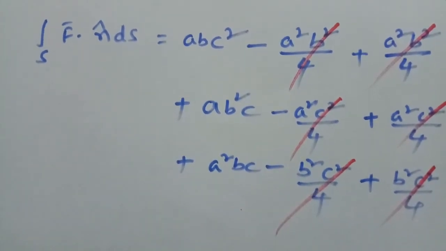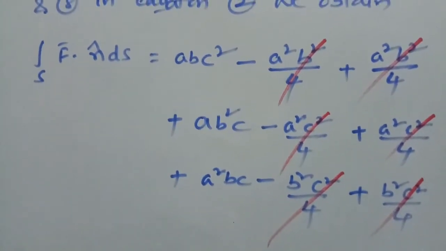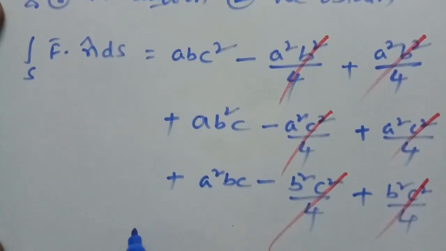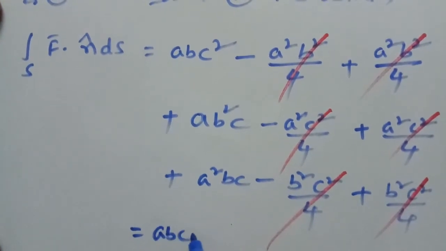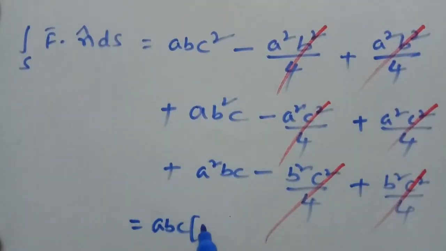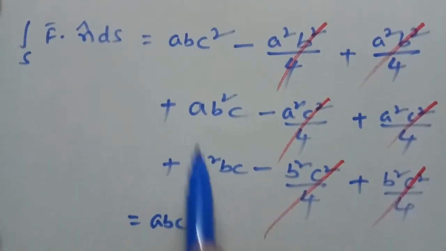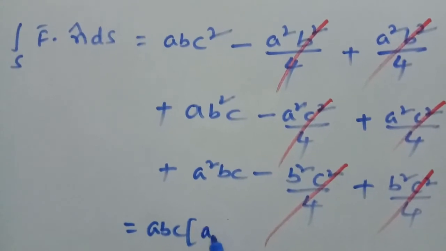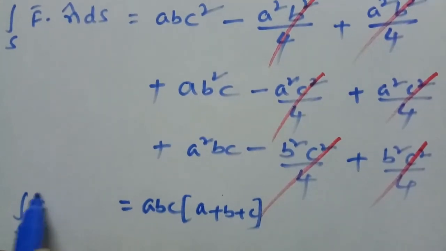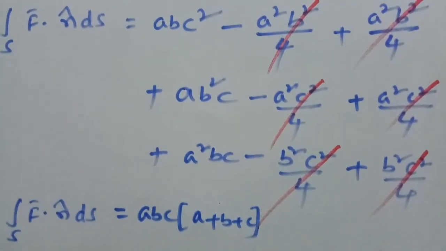Therefore we get abc square, ab square c, a square bc. Now we are taking a, b and c as common factors. Therefore this can be written as abc into, here abc is a common factor, so c is the remaining factor, here b is the remaining factor, here a is the remaining factor. c plus b plus a, therefore a plus b plus c. Therefore the integral over S of f bar dot n cap ds is abc into a plus b plus c. Say this is equation number 9.